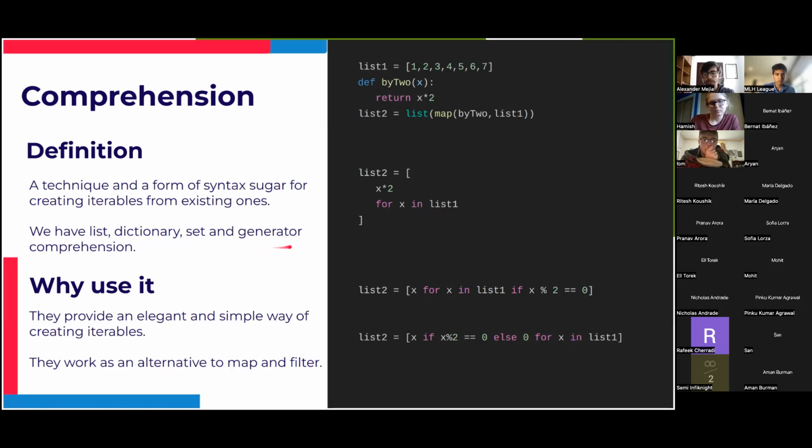Actually, you won't find a major difference between using a map or a list comprehension. If I remember correctly, you may find a small increase in performance with list comprehension if you have a lot of data, but it's not because of the map itself. It's because you have to have this list call here. Map doesn't return the type that you want. It's going to return a generic iterable that you have to transform into the data type that you want. So this transformation may cost a little bit of performance, but in most use cases, it's nearly negligible, so you won't find much of an issue with it.